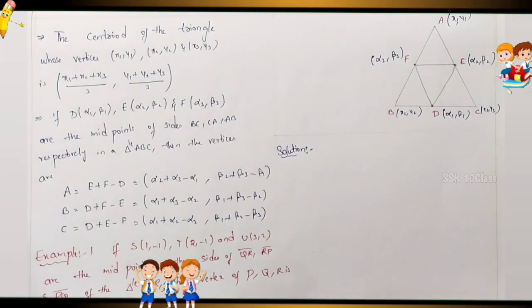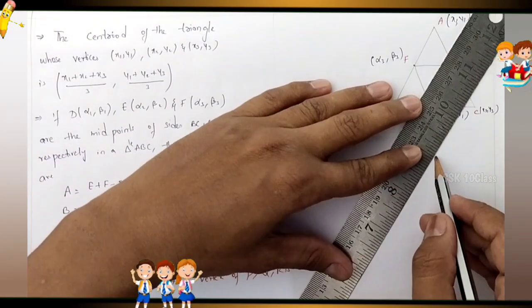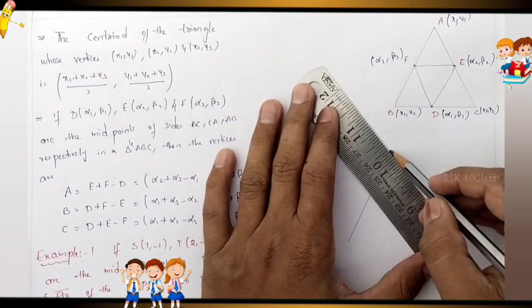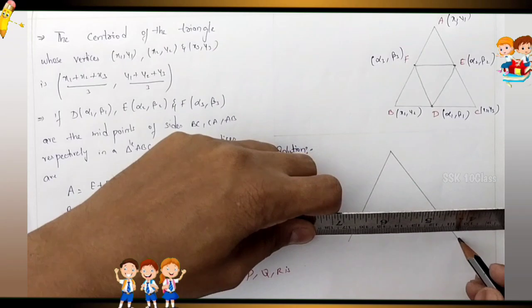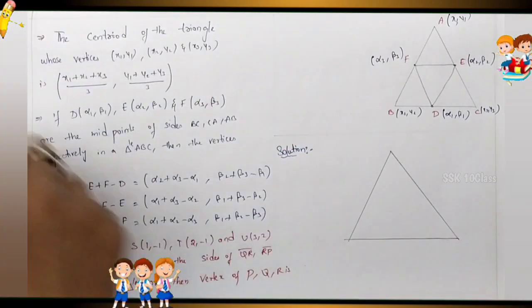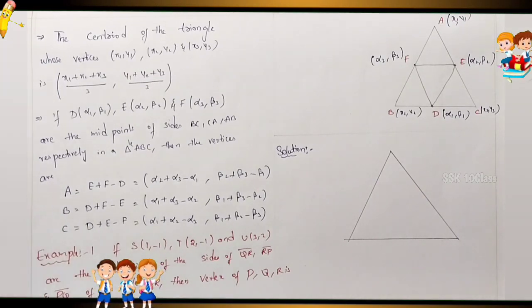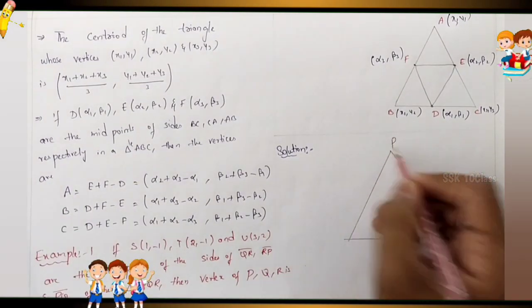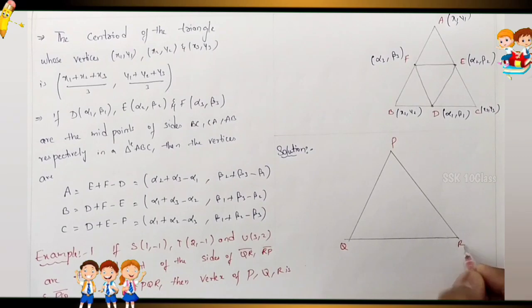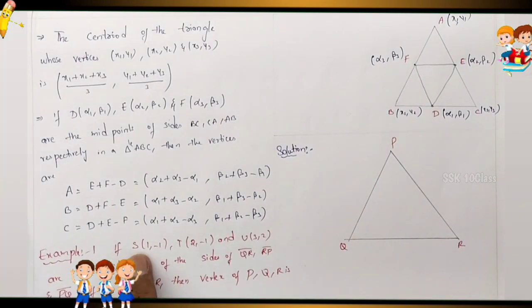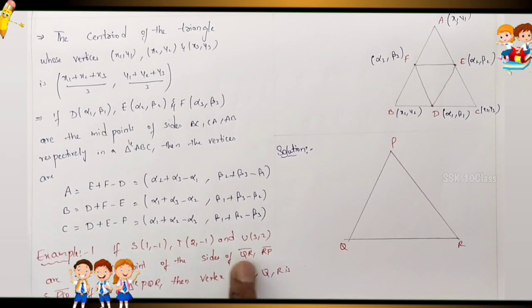Now draw a triangle. The triangle PQR is given. S is the midpoint of QR.